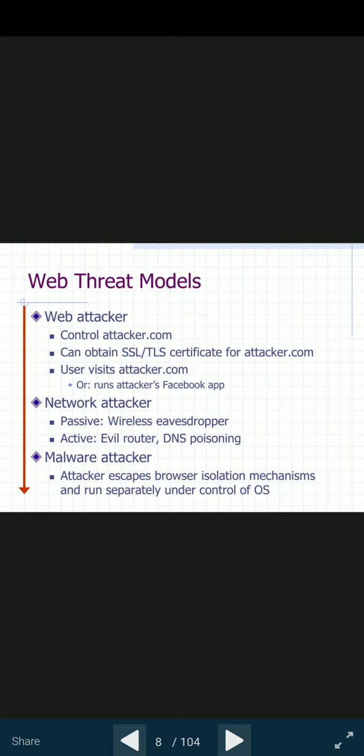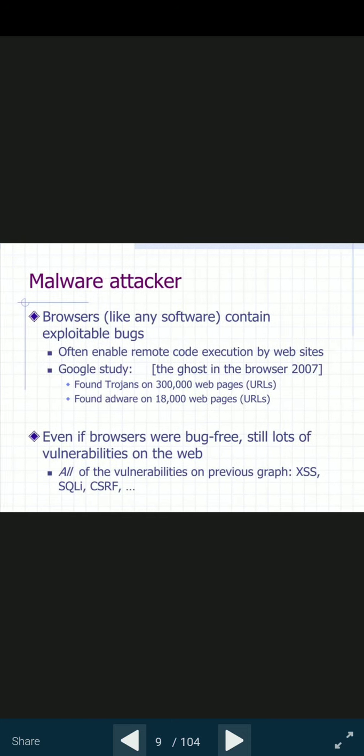Web threat models. Web attackers control attacker.com and can obtain an SSL/TLS certificate for attacker.com. The user visits attacker.com or runs the attacker's Facebook app. Network attackers include a passive wireless eavesdropper, an active evil router, and DNS poisoning. These are the network attackers. A web attacker is one you visit at attacker.com, and they control your